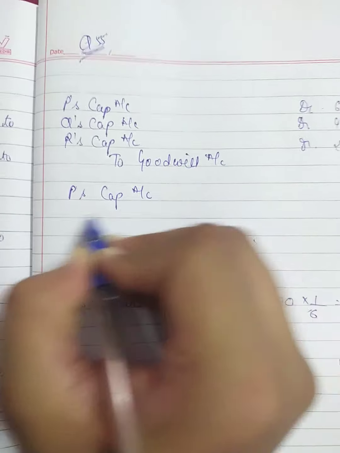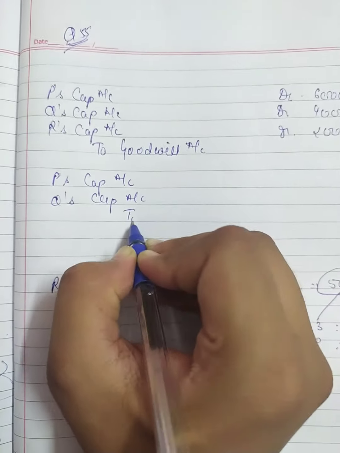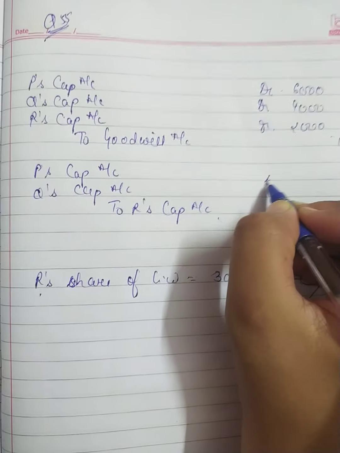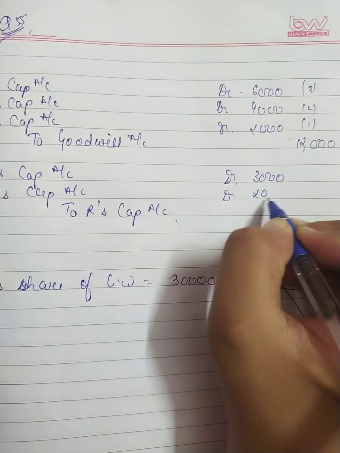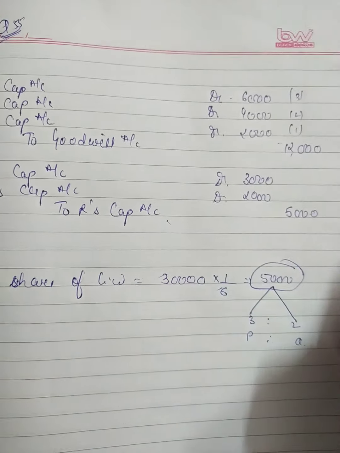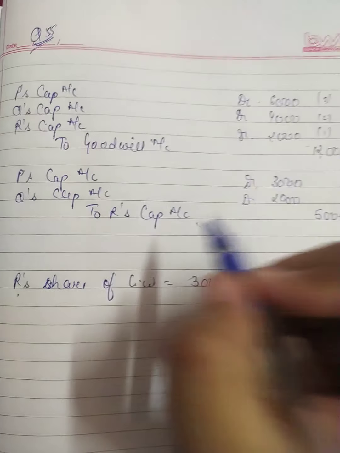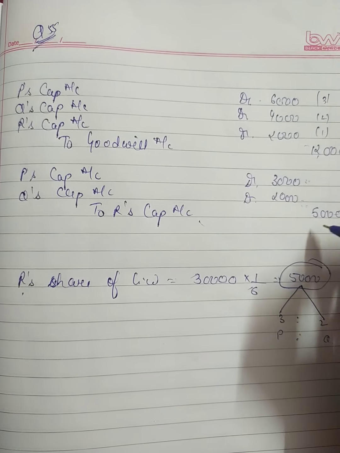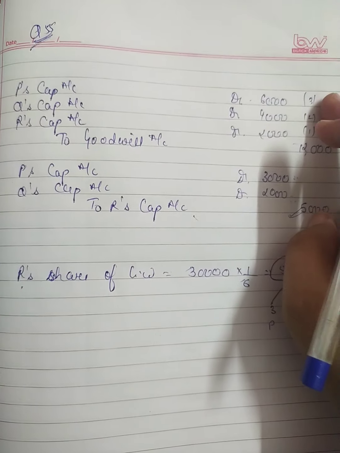P's capital account debit, Q's capital account debit to R's capital, because the outgoing partner always takes goodwill in the gaining ratio, and because there is nothing mentioned about the new profit sharing ratio, our remaining ratio is our gaining ratio. So in gaining ratio, P and Q have given the goodwill to R. Okay, so we have done 2 entries.